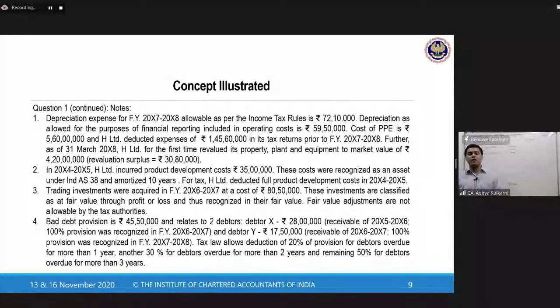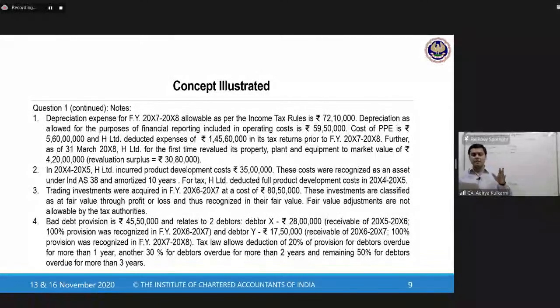Tax laws allow deduction of 20% of provision for debtors overdue for more than 1 year, another 30% for debtors overdue for more than 2 years, and the remaining 50% for debtors overdue for more than 3 years.